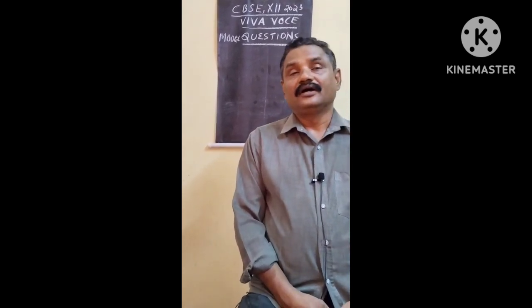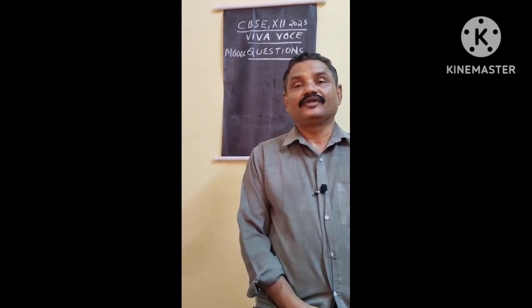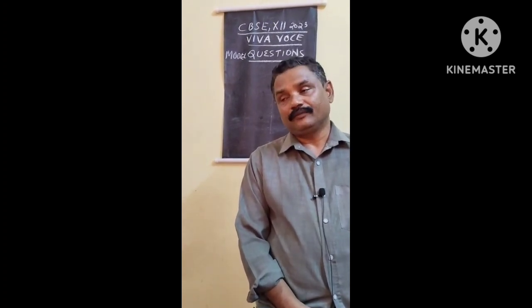Dear students, please note. Then rules. Rule means how to prepare account books. That is a real account rule: debit what comes in and credit what goes out. Whatever benefit we have in a transaction, that should be debited, isn't it? Then whatever is going out, it should be credited. Then personal account: debit the receiver and credit the giver. Then nominal account: debit the expenses and losses, credit the incomes or gains.